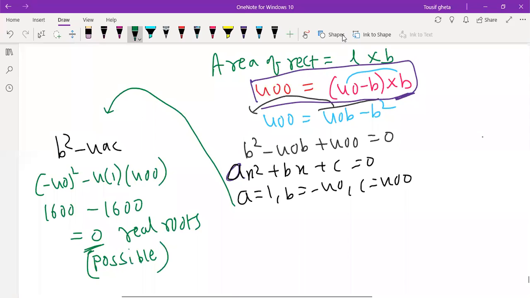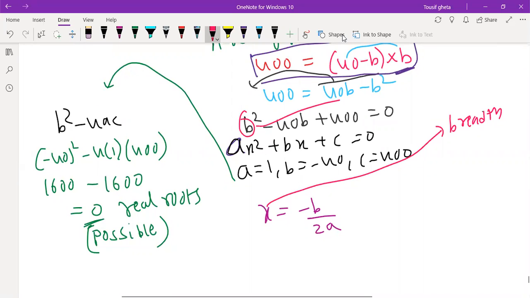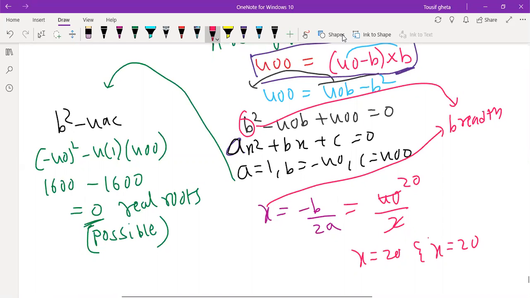X is equal to minus B. Because it is 0 is there, so minus B by 2A will be enough. So this X is nothing but breadth. We are finding breadth because equation we got in the form of breadth. So minus of minus plus 40 divided by 2, 220s are. So we got X is equal to 20 and X is equal to 20. Equal roots will get, right?